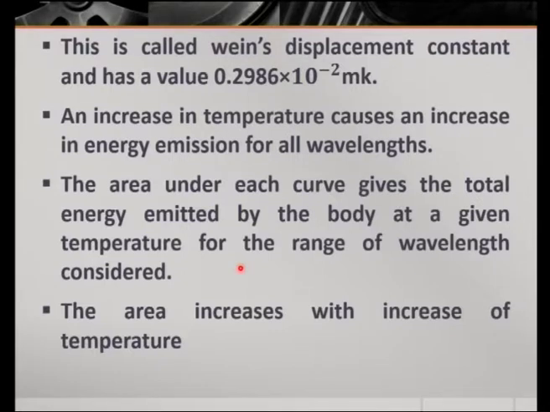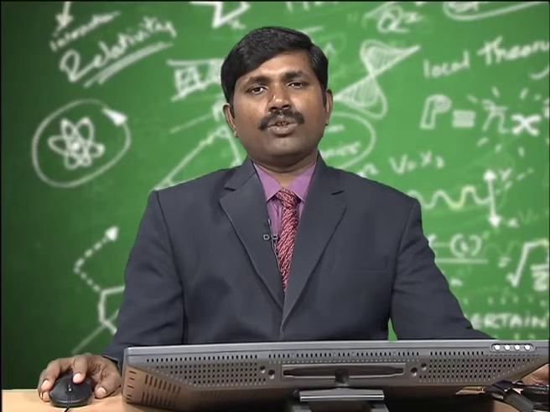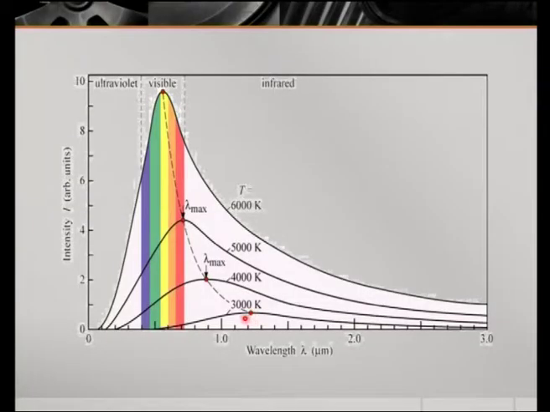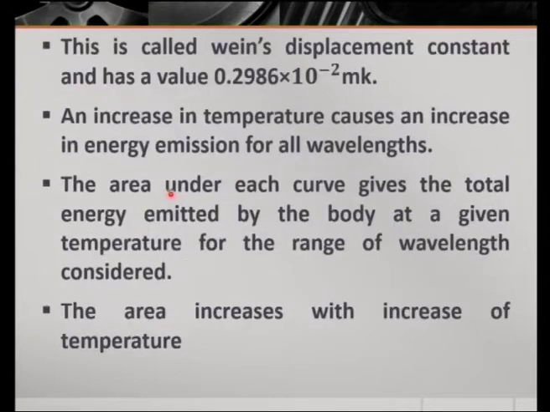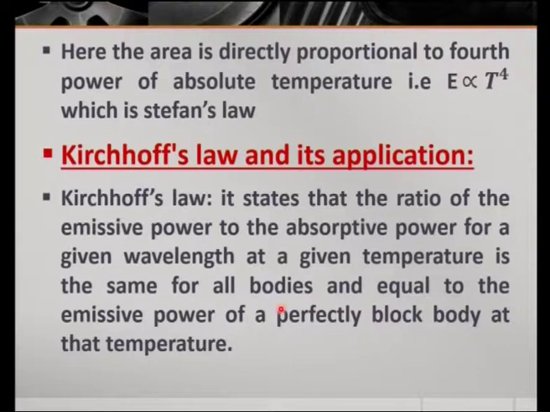Here also the area increases with increase of temperature. You can see this curve has lesser area, and this curve has a bit higher area than 3000 Kelvin. The 6000 Kelvin temperature has the maximum area. That's why the area increases with increase of temperature.